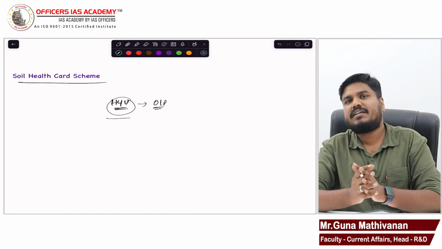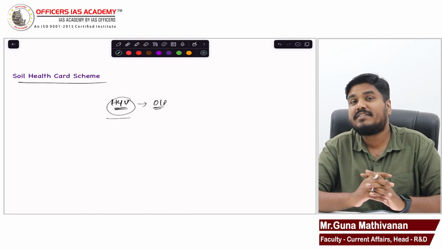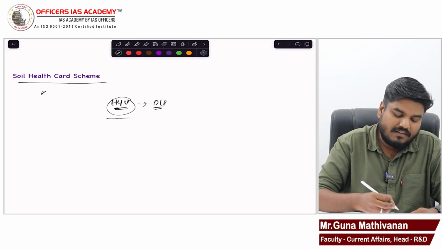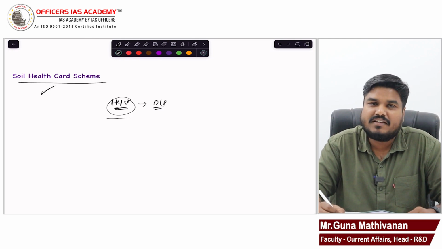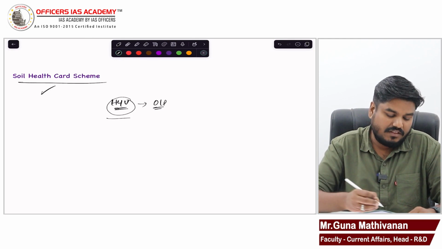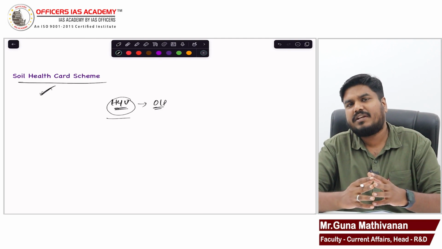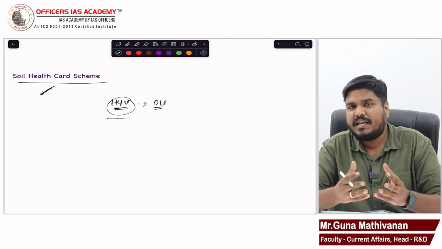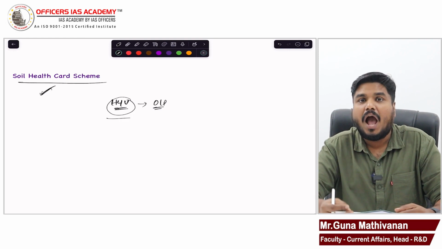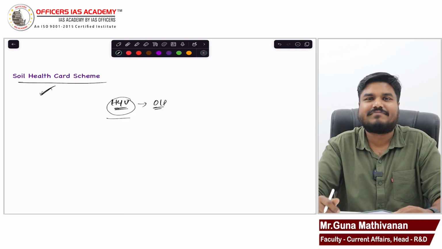So keeping all this in mind, the government in the year 2015 came with a scheme called the Soil Health Card Scheme. So the Ministry of Agriculture in 2015 came with the Soil Health Card Scheme. Under this program, the idea is to give better awareness to the farmers about the fertility of their soil.